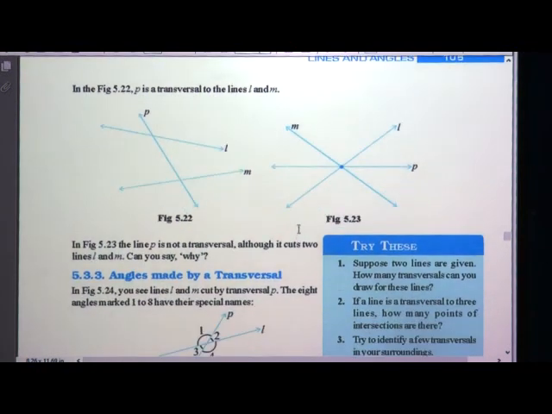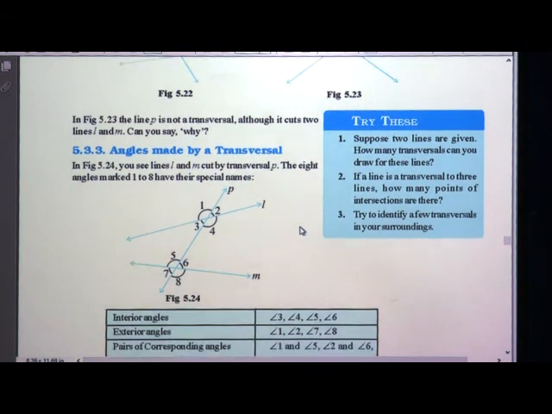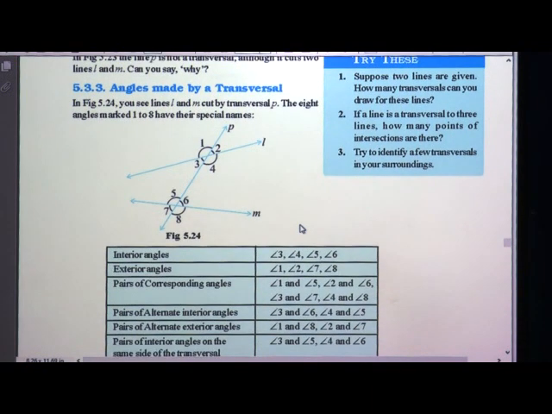Now we will see the types of angles we have to find out. What types of angles are made by the transversal? The angles made by a transversal, here these may be parallel lines. Here we have two lines, one line is L and one line is M. Here P is a transversal which intersects at two points at some distance.